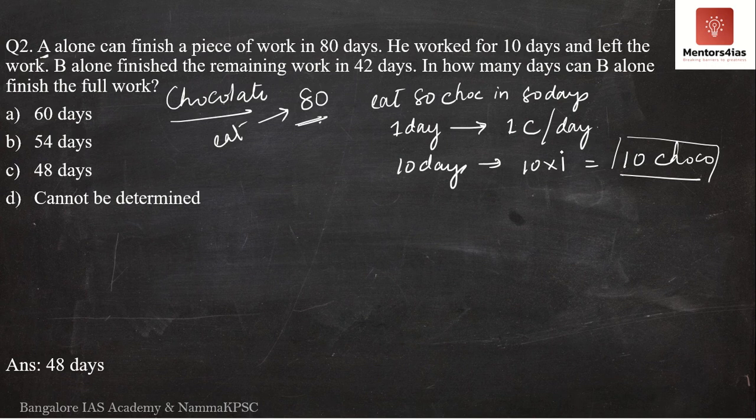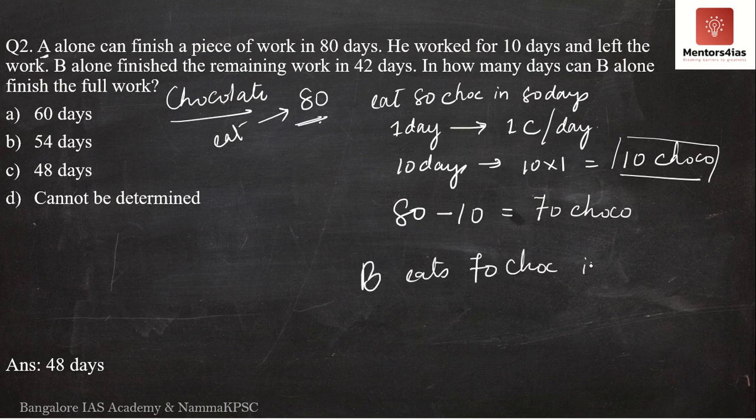The remaining amount of work is completed by B in 42 days. So what is the remaining amount of chocolates to be eaten by B? The original amount of chocolates was 80. 10 chocolates were eaten by A. The remaining amount of chocolates is nothing but 70 chocolates. So the question says B eats 70 chocolates in 42 days. But the question is asking, if B were to eat all the 80 chocolates, how many days would he take?